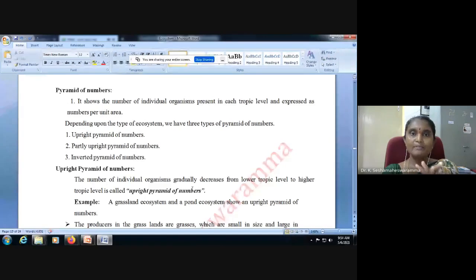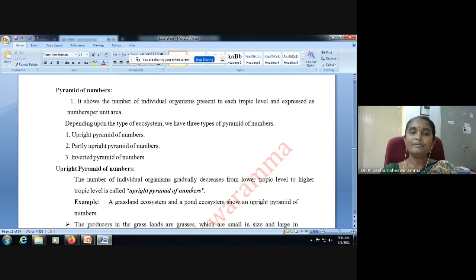Pyramid of number shows the number of individual organisms present in each trophic level. Number of individual organisms present in each trophic level is known as pyramid of number. Number counts here. In each trophic level, how many producers are there? How many consumers are there? Herbivores, primary consumers, secondary consumers, tertiary consumers. So pyramid of number is expressed as number per unit area.